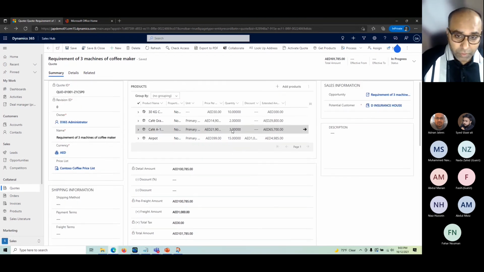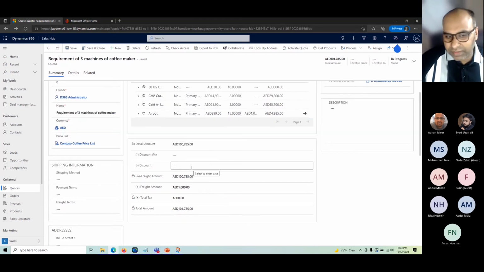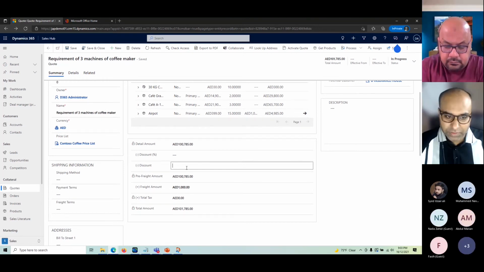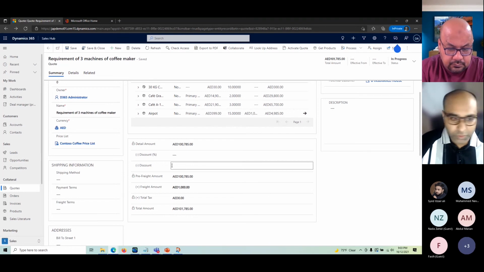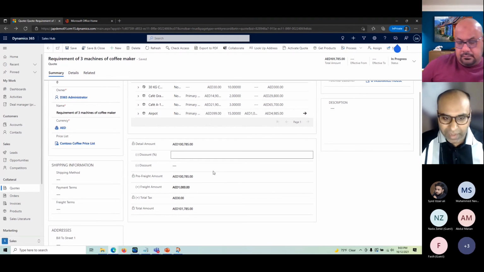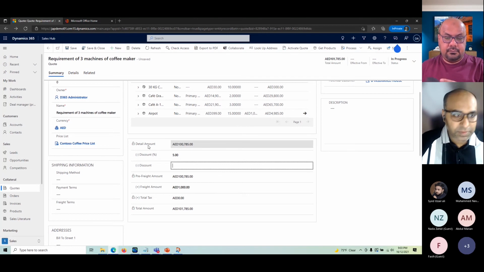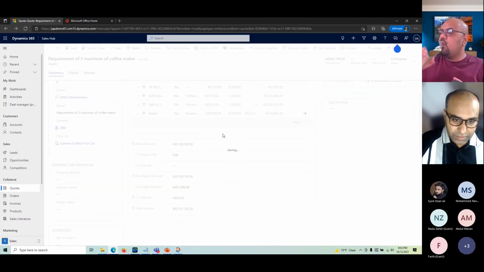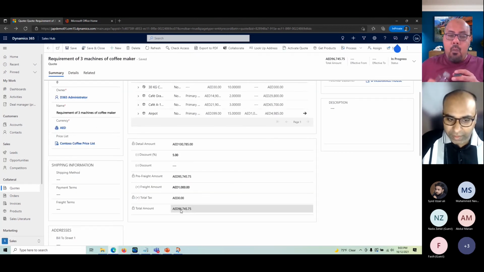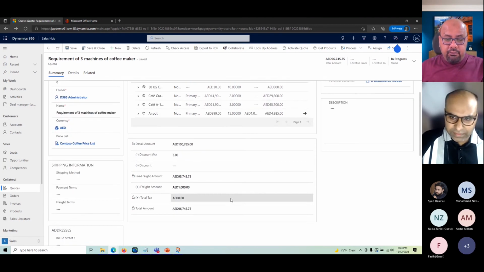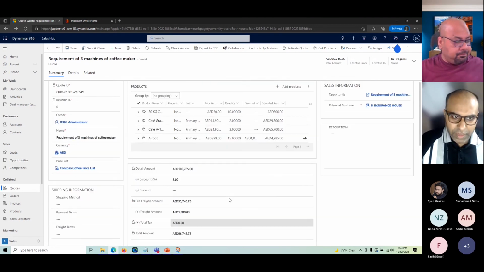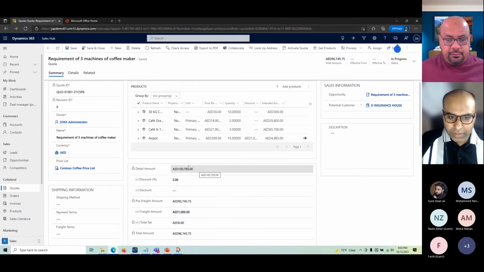One thing I would also mention here, there are two kinds of discounts you can provide here. One is on the line level that we just saw, the other is on the header level. Let's say on the overall quote, our manager approves that you can give him a 5% discount. We can enter the amount and the percentage also. Let's say I enter the discount percentage, I save it. Yeah, so the discount is calculated and our final amount is there. So I think this looks fine for now, and let us share it with the customer.